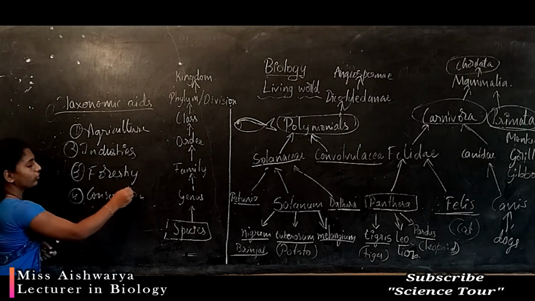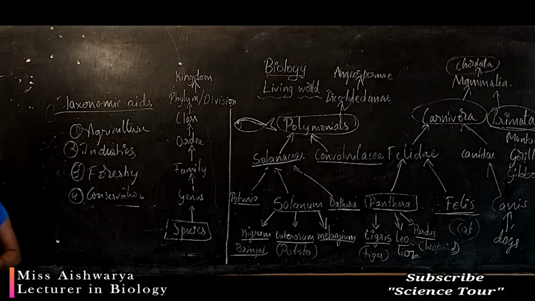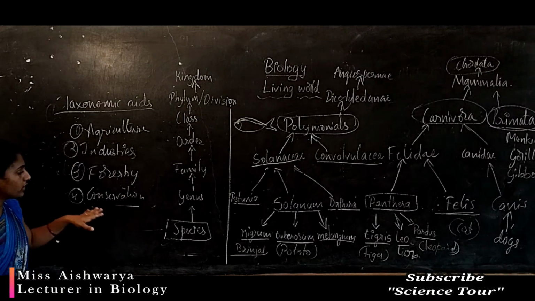So we have to identify different types of organisms and we have to conserve them.